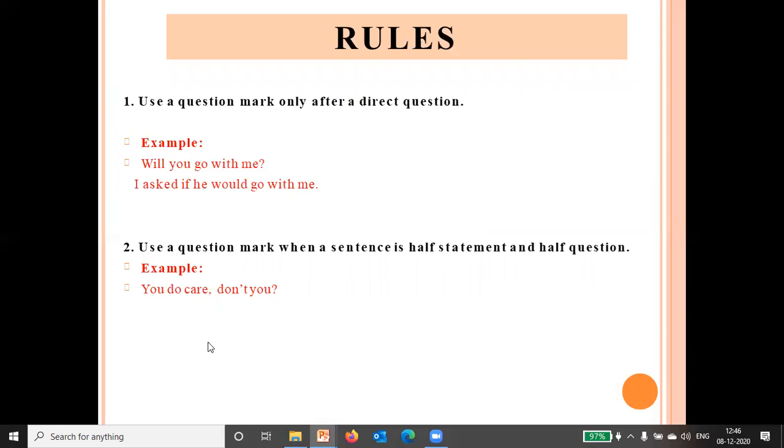Use a question mark when a sentence is half statement and half question. You can see here, this is one sentence, but it has two different kinds of sentences. First is, you do care. This is a statement. And, don't you? This is a question. So you have to insert the question mark at the end of the rest of the sentence, like this one.